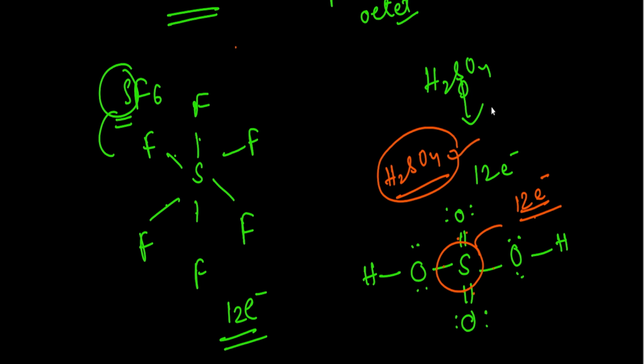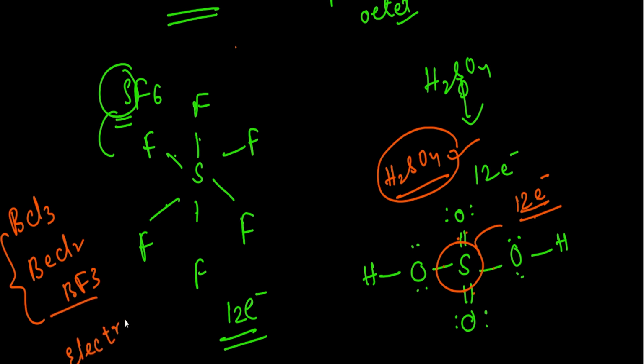So this is the third limitation, expanded octet. In the first case we discussed incomplete octet, in case of BeCl2 and BF3. These compounds are called electron deficient molecules. Why?